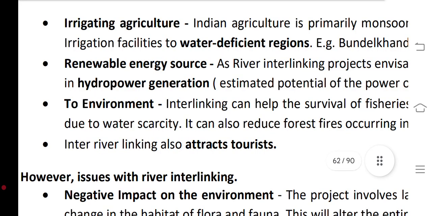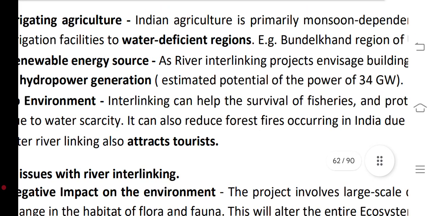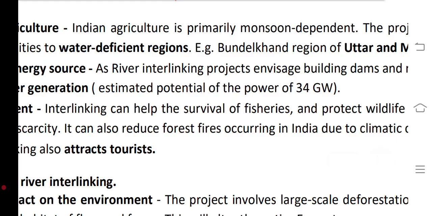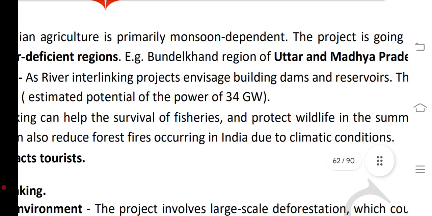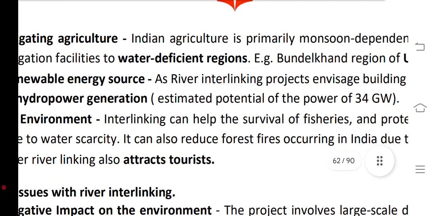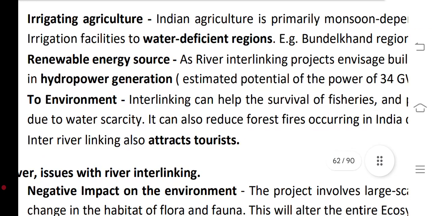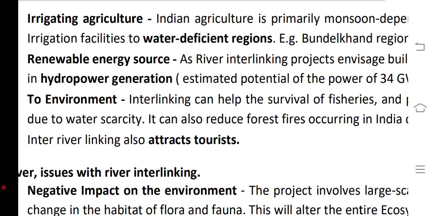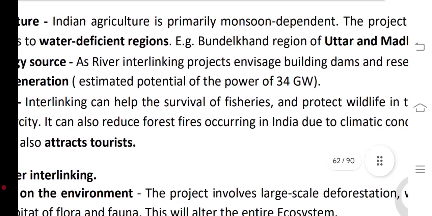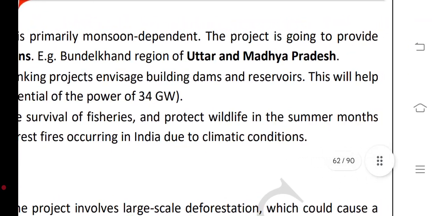Irrigation and agriculture: India's agriculture is dependent on the monsoons. The project is going to provide irrigation facilities to water deficit regions, e.g. the Bundelkhand region of Uttar Pradesh and Madhya Pradesh.